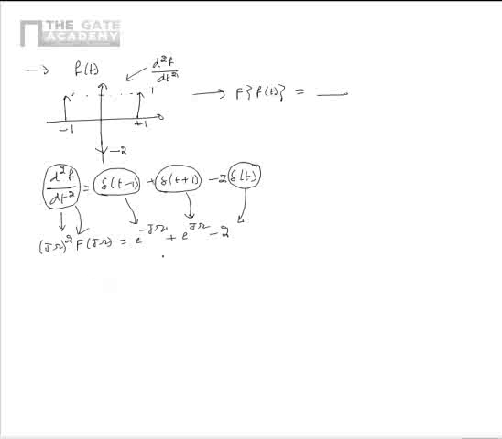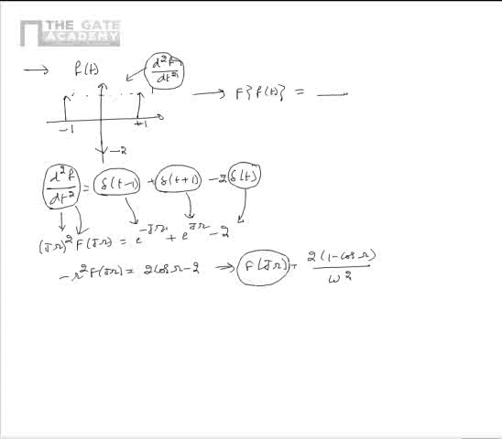From this, we can show that minus omega square F of j omega is equal to 2 cos omega minus 2, which upon simplifying becomes F of j omega is equal to 2 into 1 minus cos omega divided by omega square. So from the given d square f by dt square plot, we are able to get the Fourier transform of f of t, that is F of j omega, as 2 times 1 minus cos omega divided by omega square.